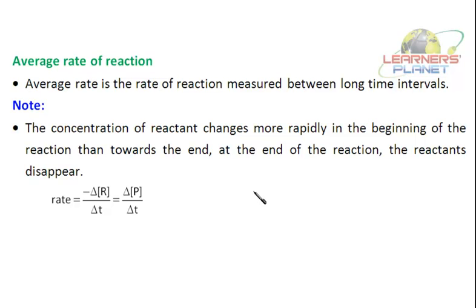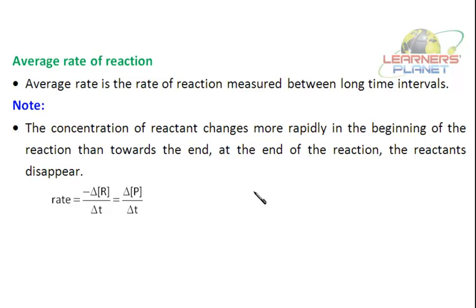If the concentration is high, the rate of the reaction will be faster, because a large number of molecules are available which will undergo collision, or effective collision, and will form the products. So initially the rate of reaction is high, or the concentration of reactant changes more rapidly initially rather than in the later phase.